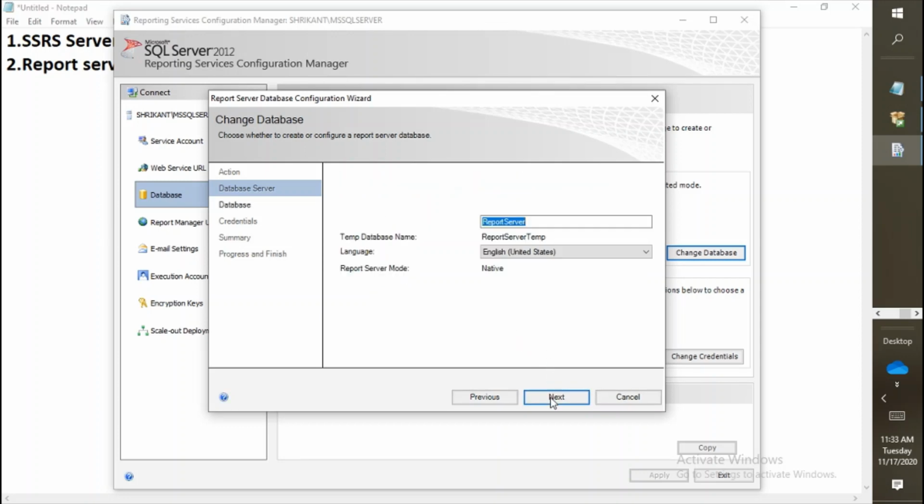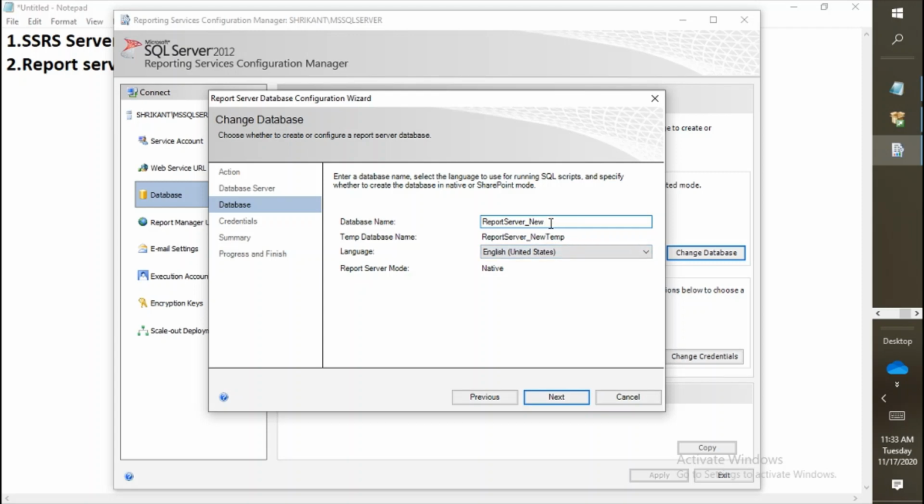Next I need to click on next. Now here you will see two important things. The first is the database name, and next is the temp database name. I'm going to change the database name for my reporting DB. I'm making it reporting server new.